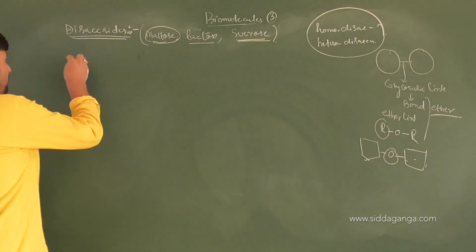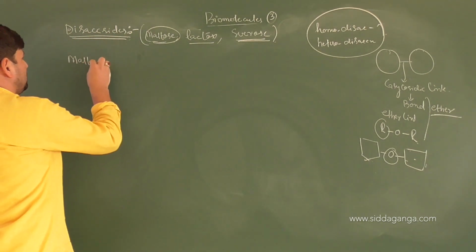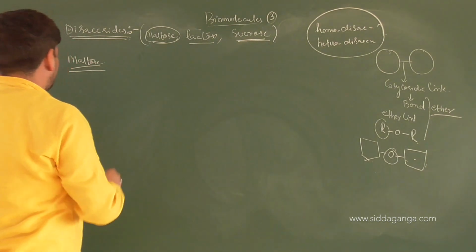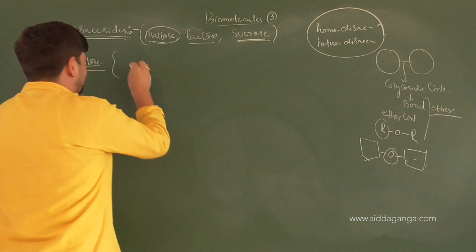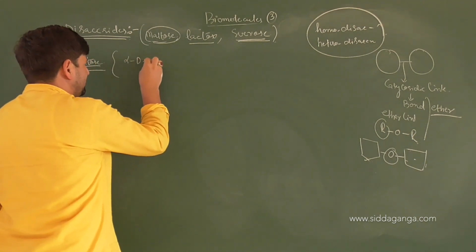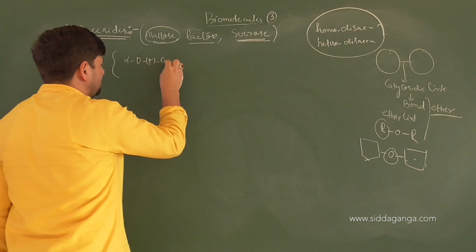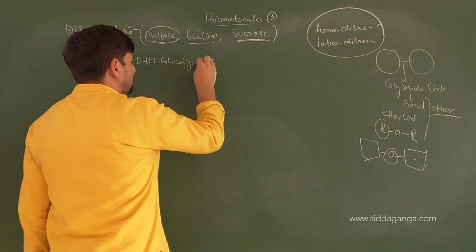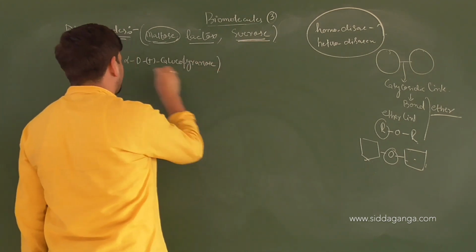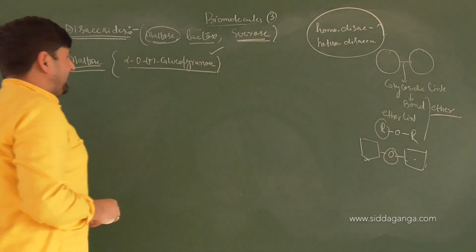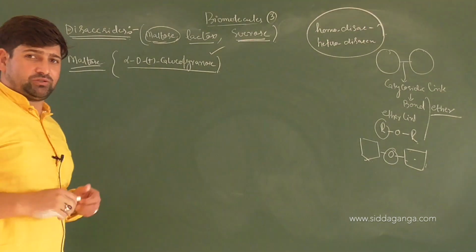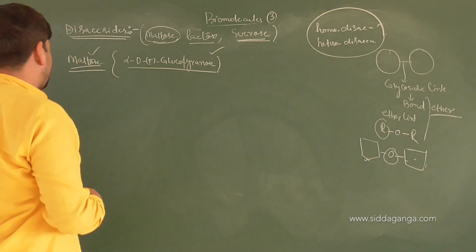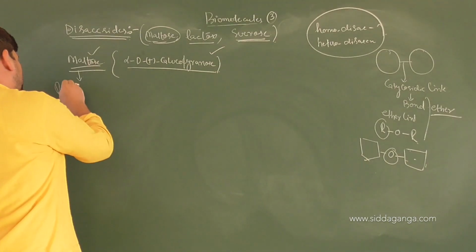First of all, let us talk about maltose, what it is made up of. Everyone be careful. Maltose is made up of two monosaccharide units, that is alpha D plus glucopyranose units. So when two alpha D plus glucopyranose units combine together, it results in the formation of maltose. And again, maltose is a reducing sugar.